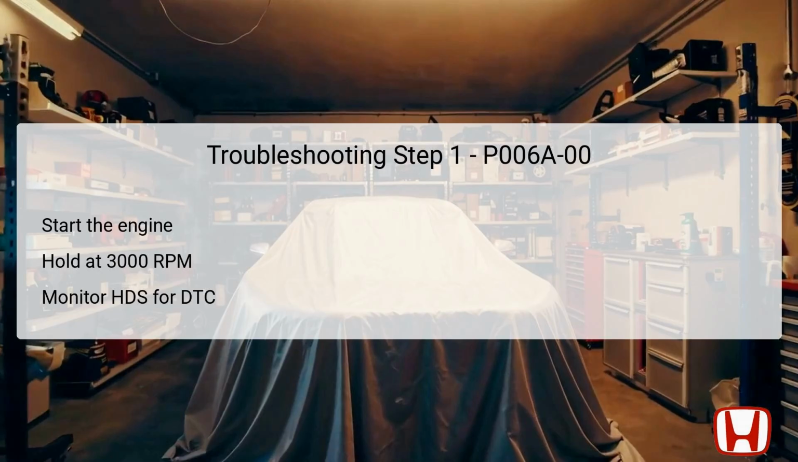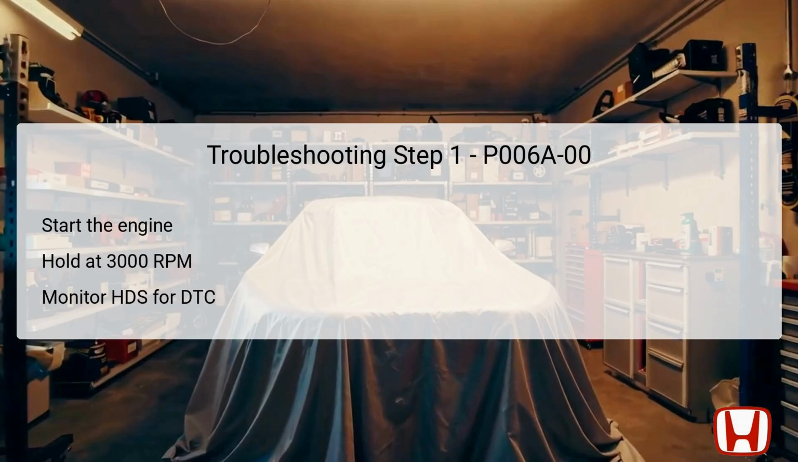The first step in troubleshooting DTC P006A-00 involves starting the engine and maintaining the engine speed at 3,000 RPM without any load, meaning that the vehicle should be in park or neutral. This step continues until the radiator fan activates, signaling that the engine is at a certain operating temperature. Following this, let the engine idle for a moment before conducting a test drive.